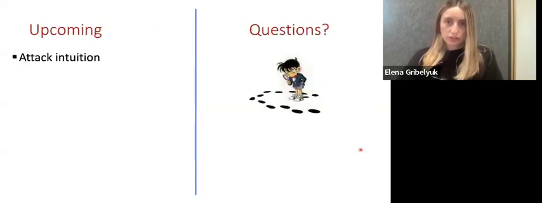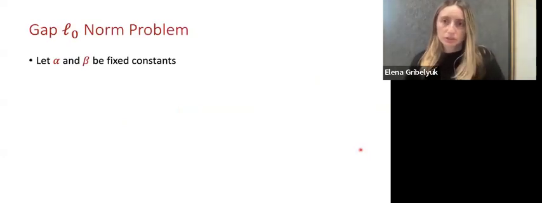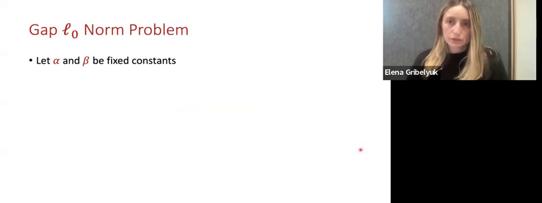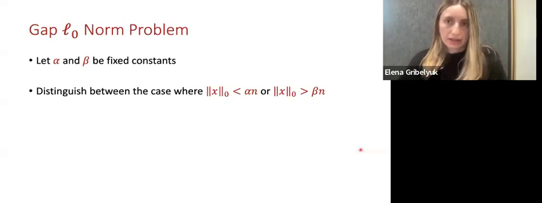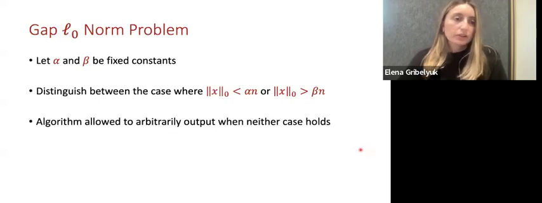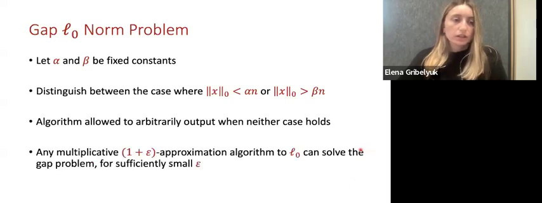Next, we'll talk about the intuition for this attack. And to do that, we'll need to define one more thing, which is the promise problem against which we designed the attack. This will be the gap L0 norm problem. Let's fix some parameters alpha and beta. And the goal will be to distinguish between the case where the L0 of x is less than alpha n or bigger than beta n. And the algorithm can answer arbitrarily if neither of these cases holds. Importantly, any multiplicative 1 plus epsilon approximation algorithm for L0 can also solve the gap problem for sufficiently small epsilon.